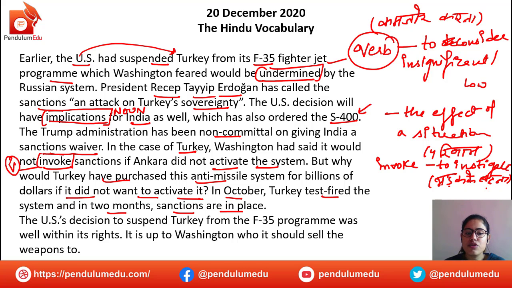The US's decision to suspend Turkey from the F-35 program was well within its rights. Like it was legal, it was legit, and the US did not do anything that was beyond the rules and regulations. It is up to Washington who it should sell the weapons to. So it's up to Washington. What would happen, who it would sell the weapons to, it is all up to Washington.